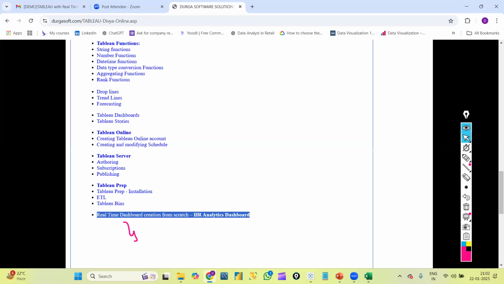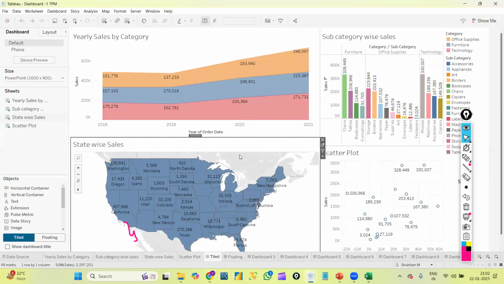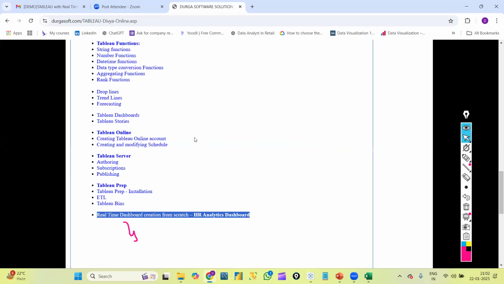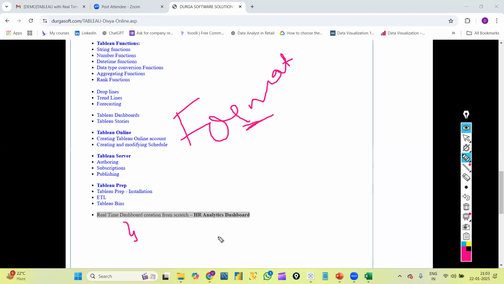Previously, whatever I showed you was just a normal dashboard, but in real time we won't create dashboards like this. We need to create them more professionally. So at the back end, we will first use one template, and on top of that template, we will create graphs. Creating dashboards is easy, but we need to understand how to format the graphs and the dashboards, which we will learn very practically from scratch in this real-time dashboard.